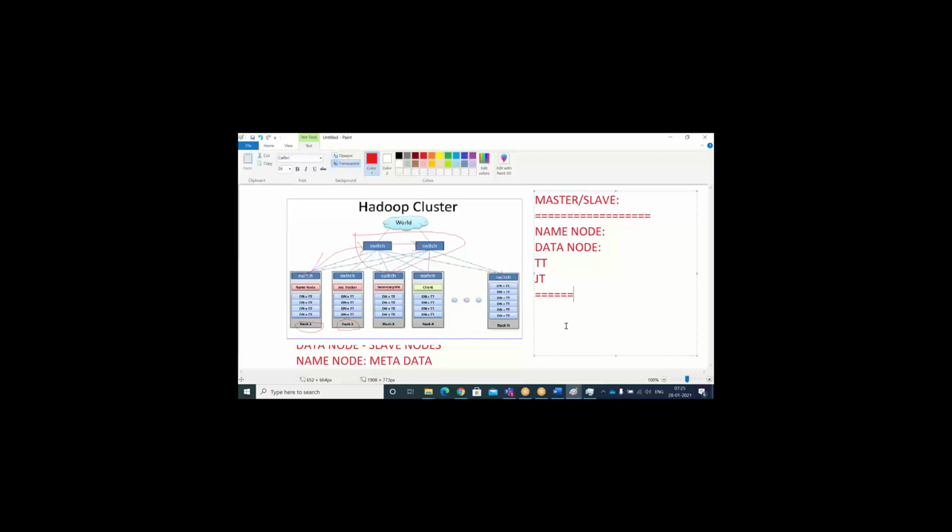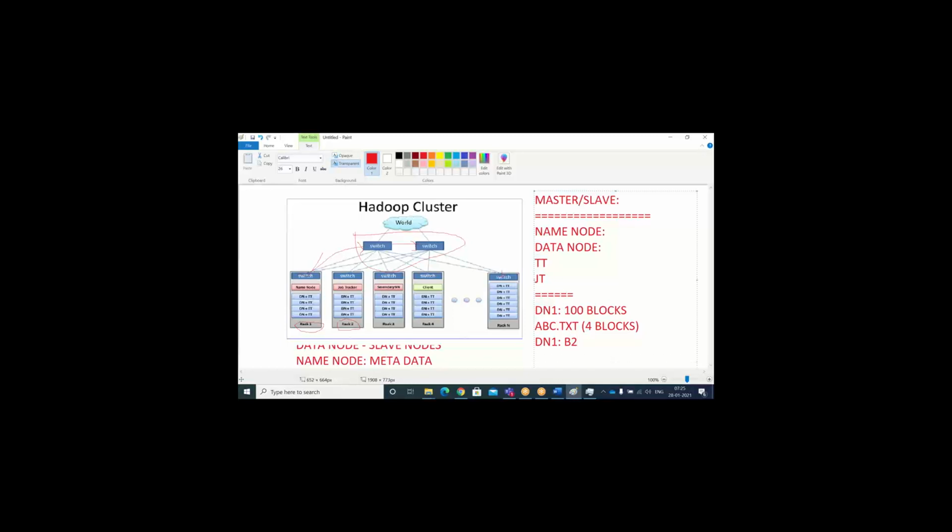That means whenever the master node instructs, okay, what is the use of data node? Usually data node will store the data, right? Data node's responsibility is just to store the data in the HDFS file system, Hadoop Distributed File System, in terms of blocks, right? So let's say data node 1, DN1, will have some 100 blocks, and my input file abc.txt is around 4 blocks. In these 4 blocks, data node 1 may contain my second block, B2.